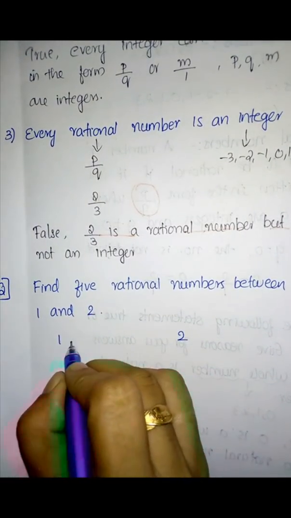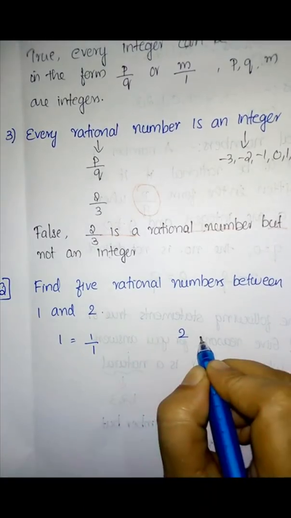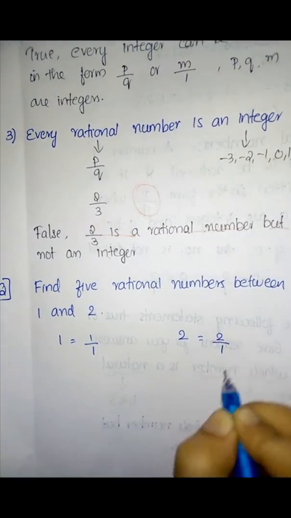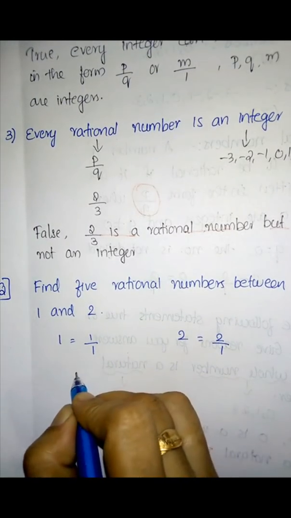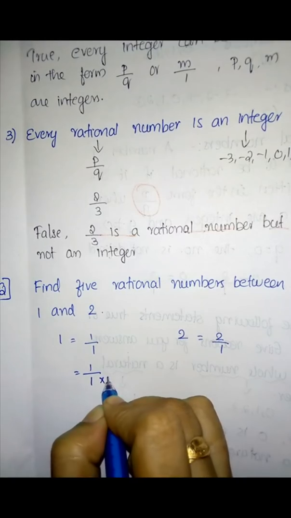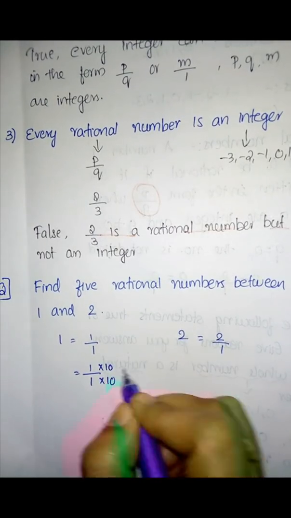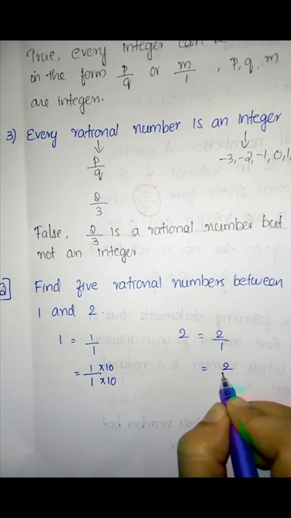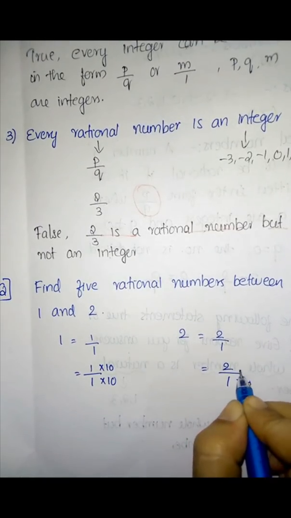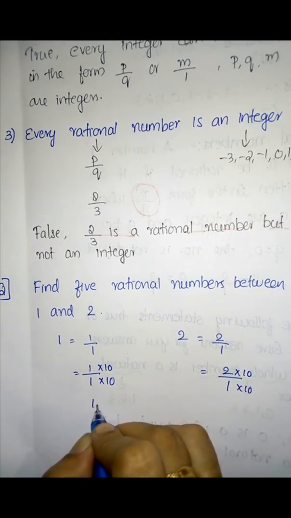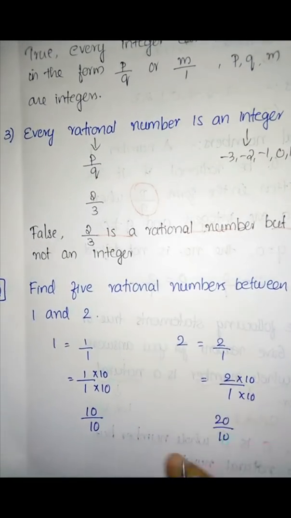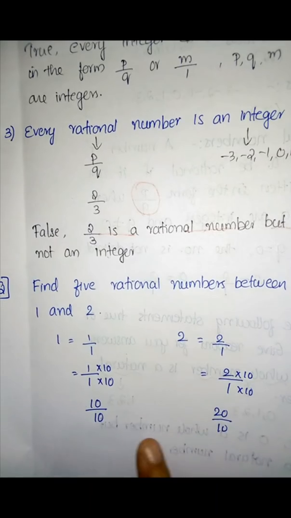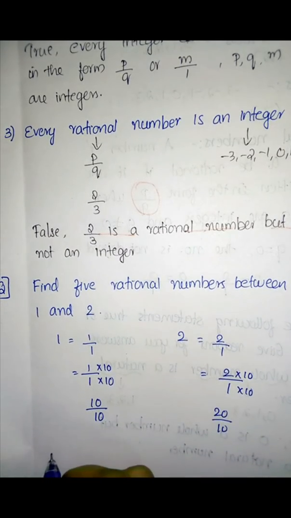And 1 can be written as 1 by 1, and 2 can be written as 2 by 1. So multiply both the numerator and denominator by 10. So 1 by 1 into 10, and 2 by 1 into 10. So we got 10 by 10 and 20 by 10. So you can easily find the 5 numbers between 10 by 10 and 20 by 10.